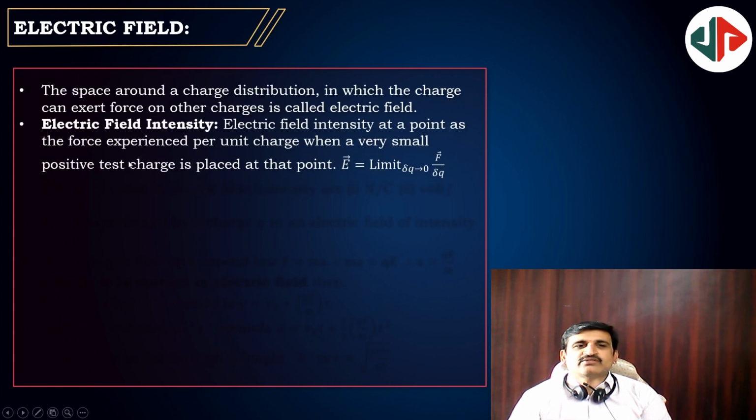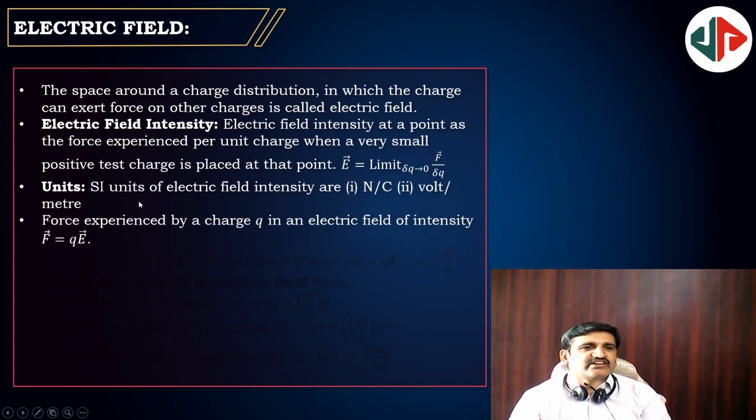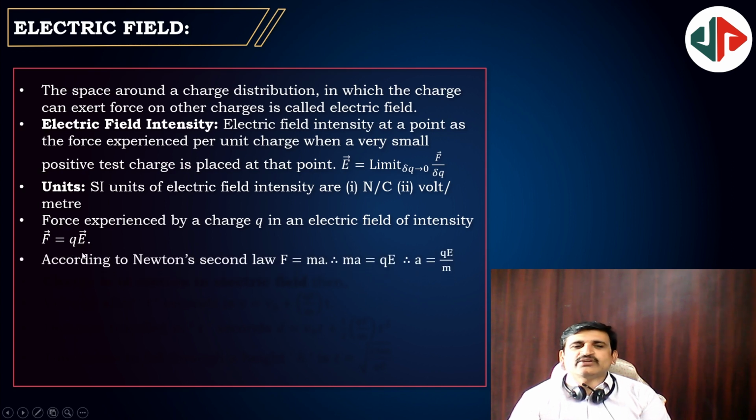The space around the region under the influence of a charge is known as the electric field, and electric field intensity is the force experienced by a unit charge in the field at a given point. Here I want to say we use a test charge. A test charge is always a positive charge and small in magnitude. Electric field intensity has units of Newton per Coulomb or volt per meter. It is a vector quantity. Its formula is E is equal to F by Q, or F equal to EQ or QE.